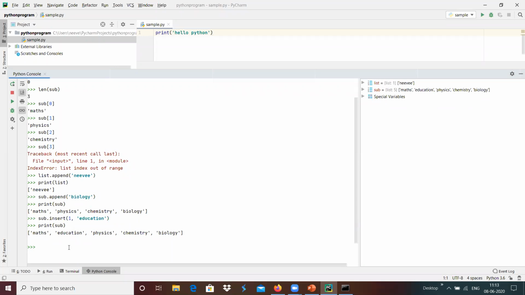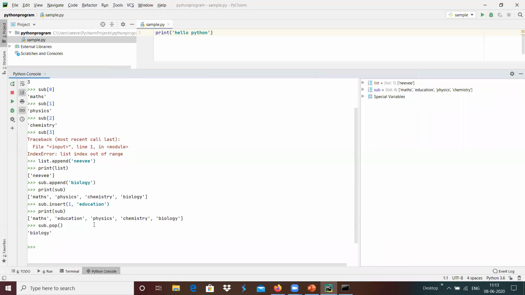And we have the option to pop and remove the item which was added last. Here, we inserted education, but the item added last is biology. We can do that with the help of subject.pop, which will pop out the last data present in the list.